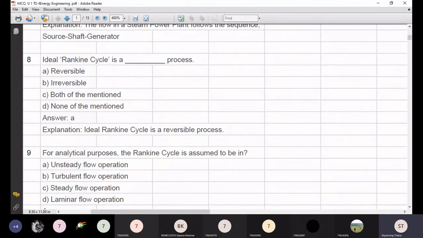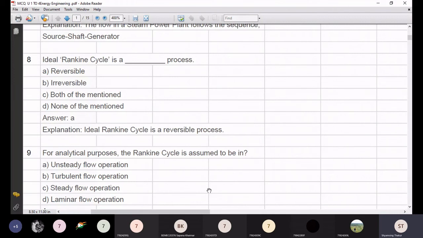Okay, so the correct answer is steady flow operations. Look, when we say unsteady flow operations, it means the parameters are changing with respect to time, and when we say steady, the parameters remain constant with respect to time, which allows us to evaluate the parameters easily. Otherwise, what will happen? The equations will become difficult and it will be difficult to analyze these things.